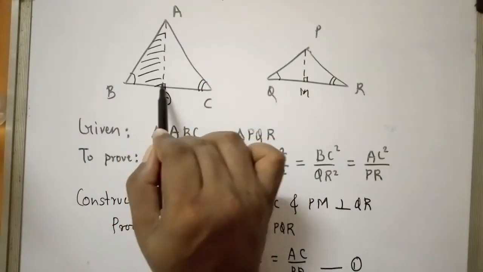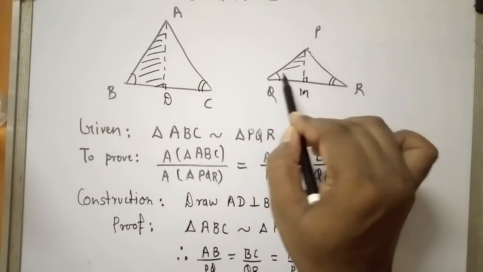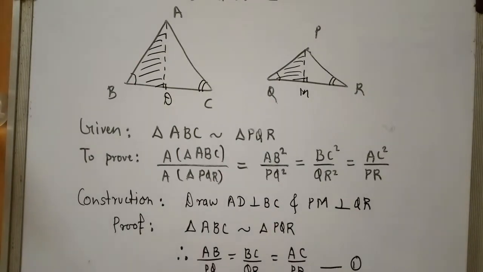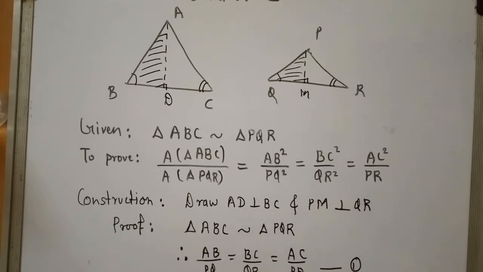we'll prove triangle ADB and triangle PMQ similar. Either you compare ADB and PMQ, or ADC and PMR. Choice is yours. After this, as I said, as the triangles are similar, their angles must be equal. Therefore, I'm taking it as angle B equals angle Q. Let's label this as 2.